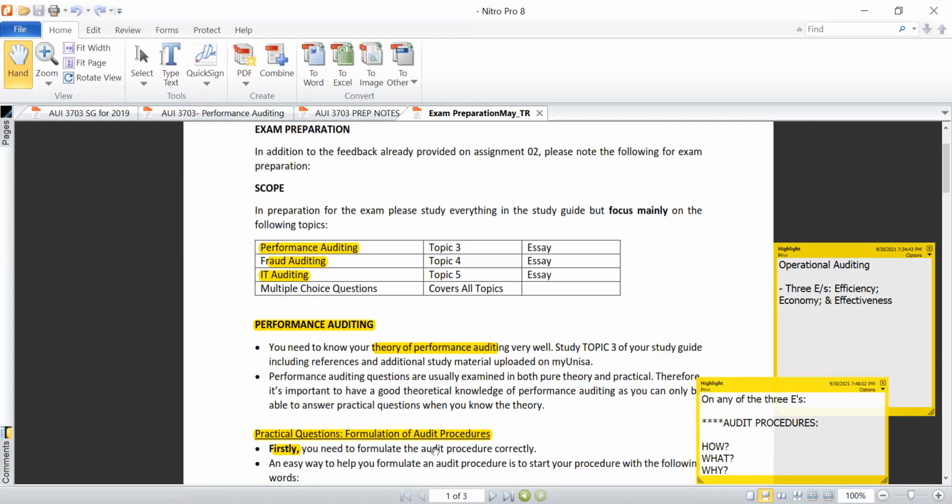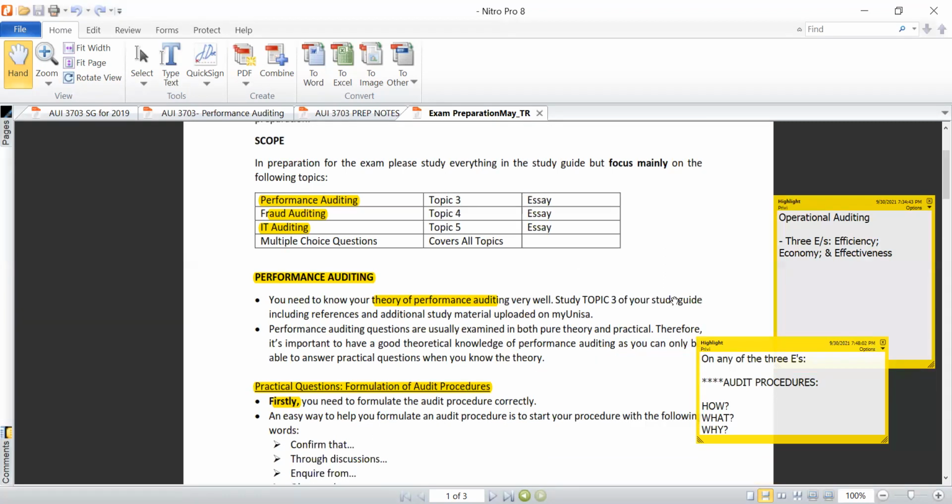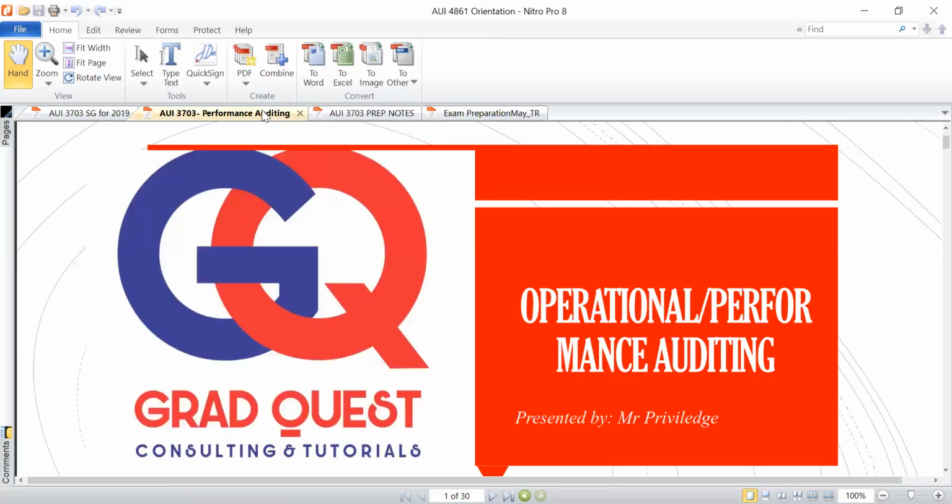But I don't want to indulge in these details as yet. I want to first start off by explaining the content regarding the concept of performance auditing. So let's get to that. I'm going to share the presentation just now in the group as well. Okay.